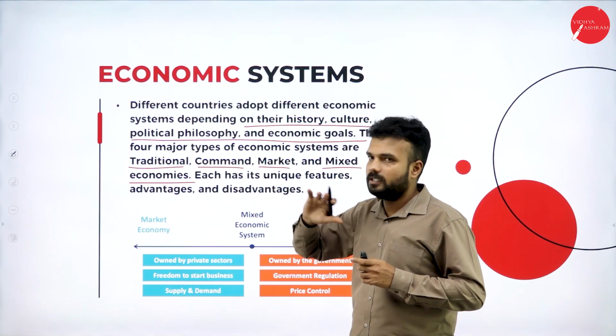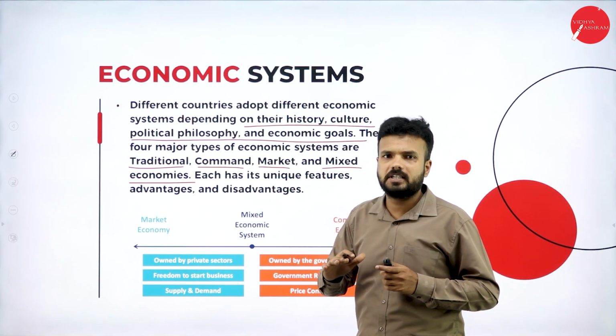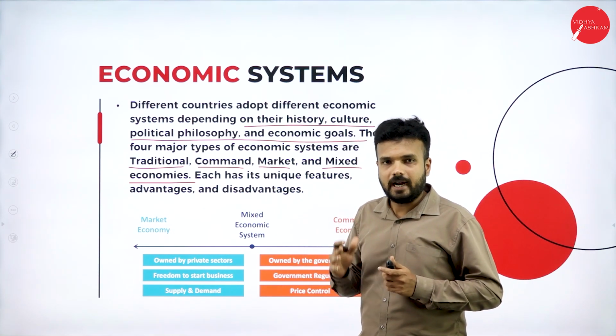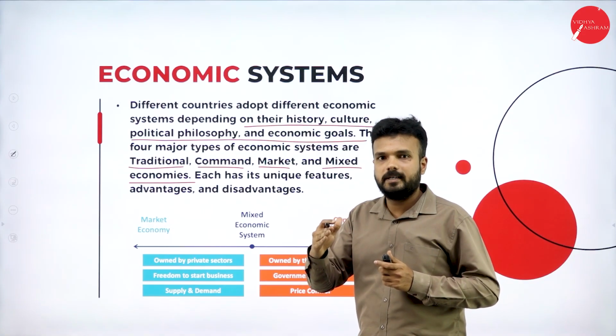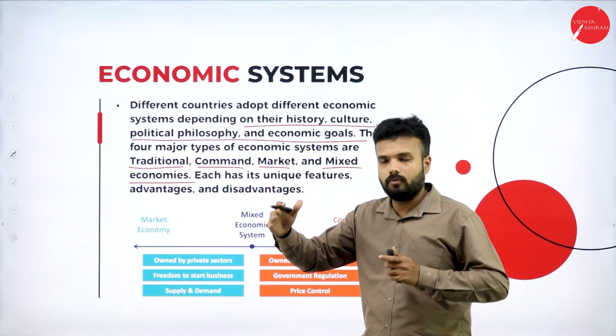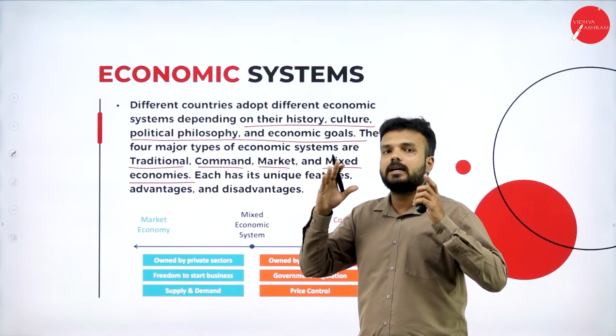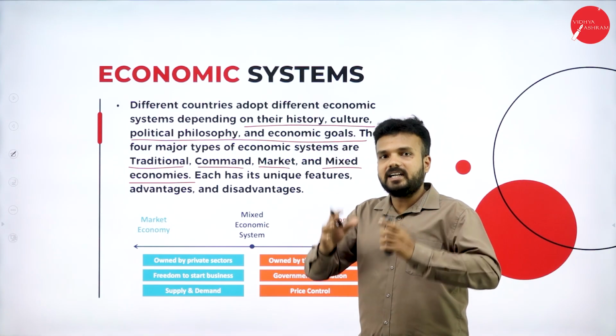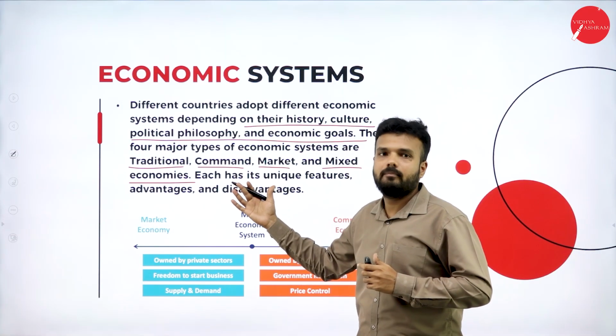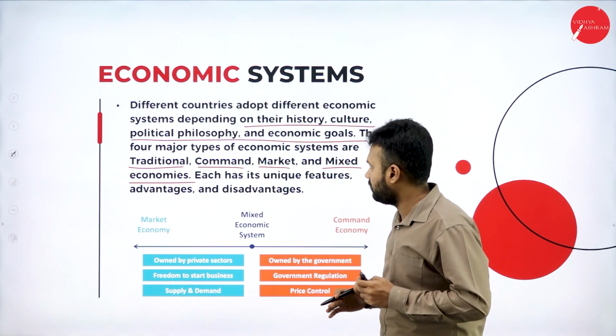The best example for the command economy or the socialistic economy is China. Starting from the schools, hospitals or the houses, whatever the property, whatever the economic activity that is going to happen, it will be completely owned, controlled and ruled by the government. China is the best example for this command economy.